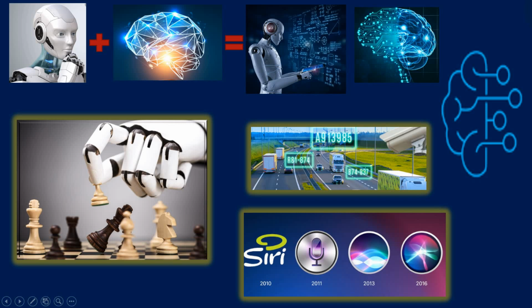So, in today's lecture, we learned about the history of AI and the timeline of artificial intelligence.